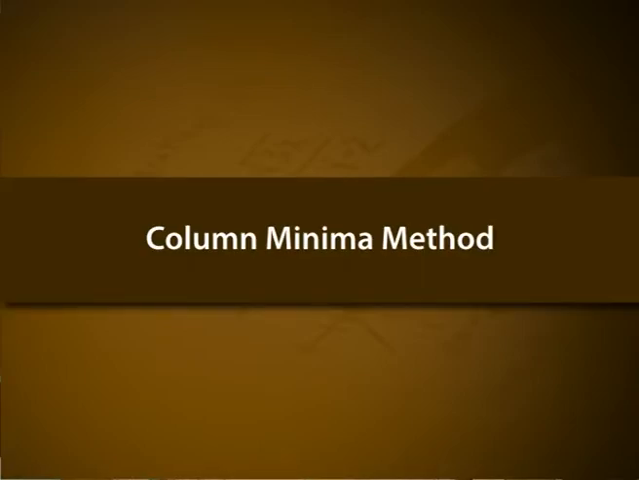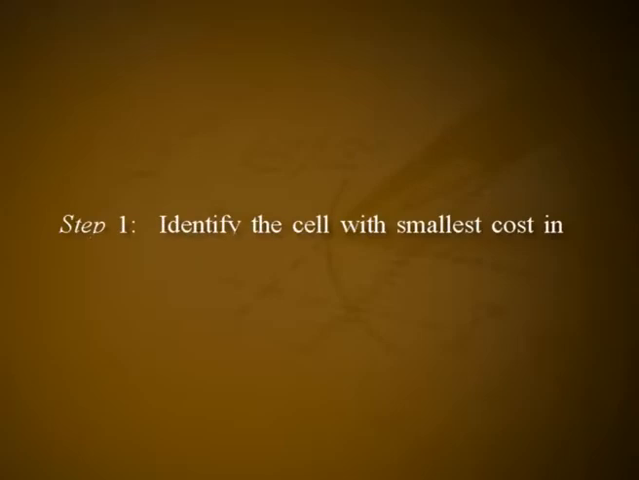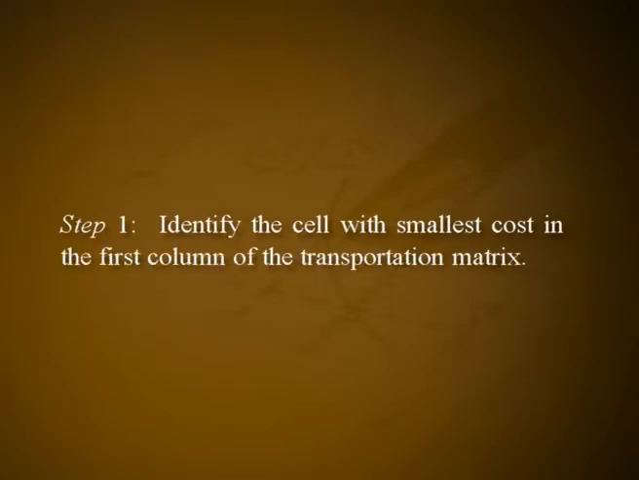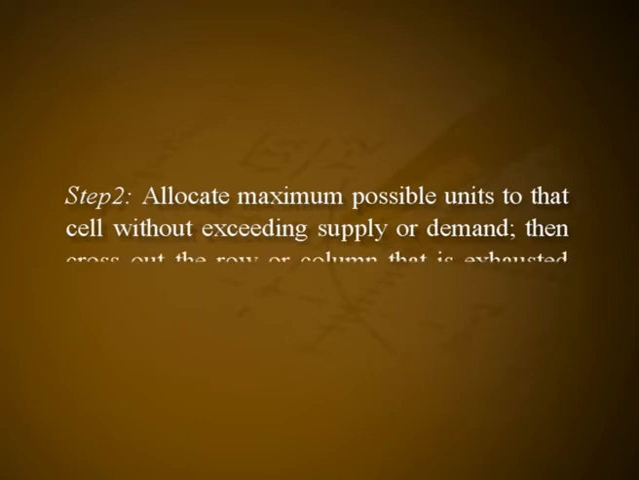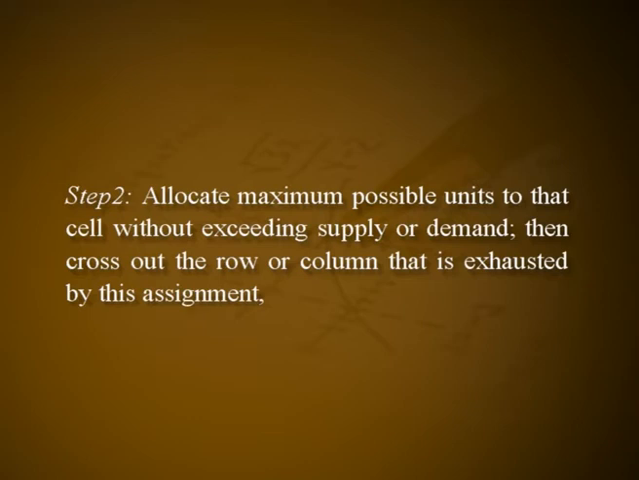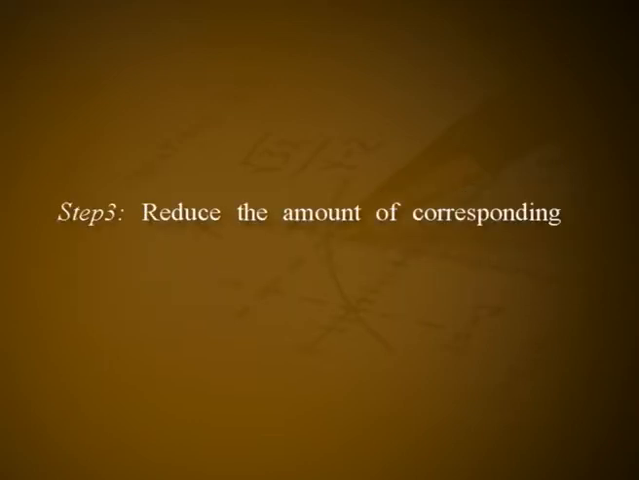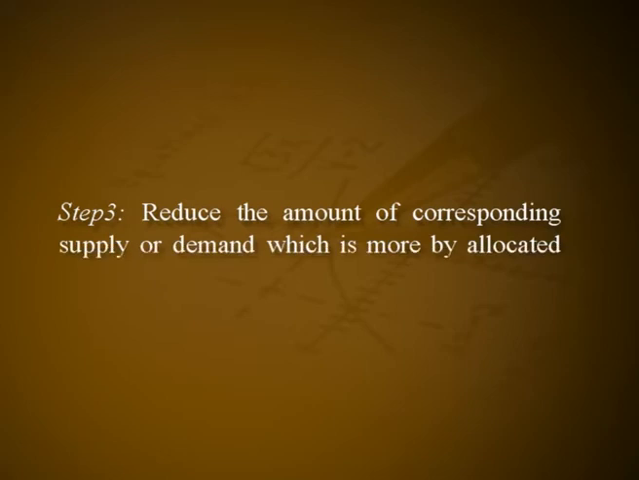Column minima method. The only change in this method from the row minima method is, instead of starting and continuing allocation in the cells with the minimum cost in each row, here it is to consider columns. The steps are: step 1, identify the cell with smallest cost in the first column of the transportation matrix. Step 2, allocate maximum possible units to the cell without exceeding supply or demand, then cross out the row or column that is exhausted by this assignment. Step 3, reduce the amount of corresponding supply or demand which is more by the allocated amount.